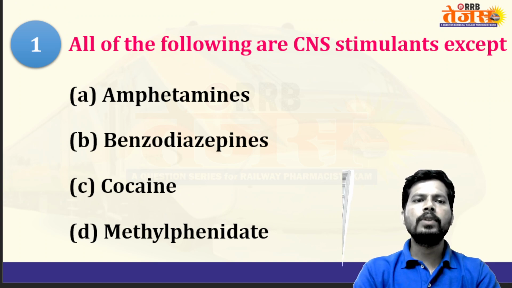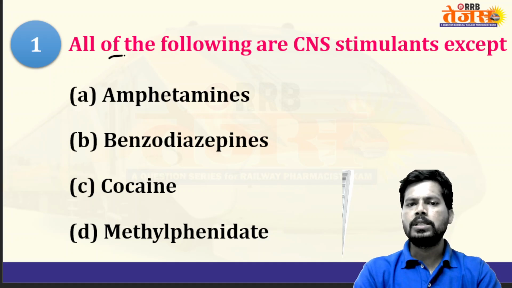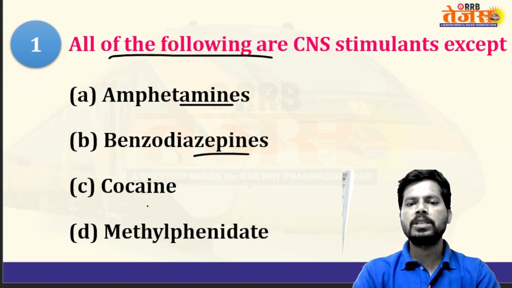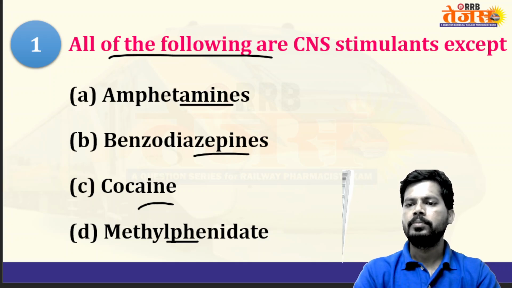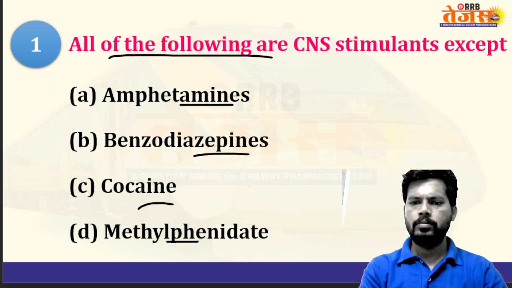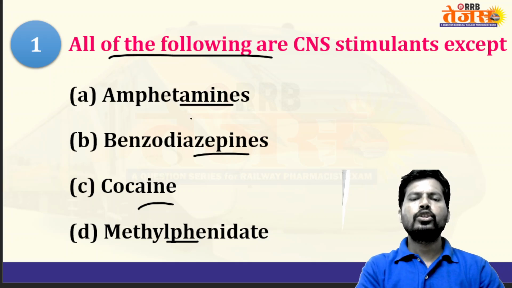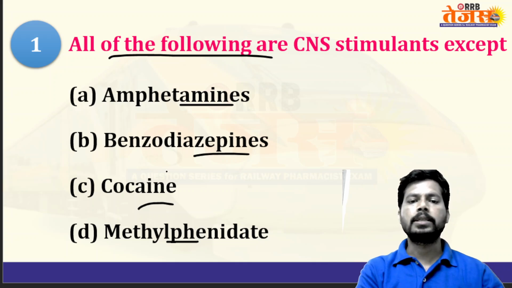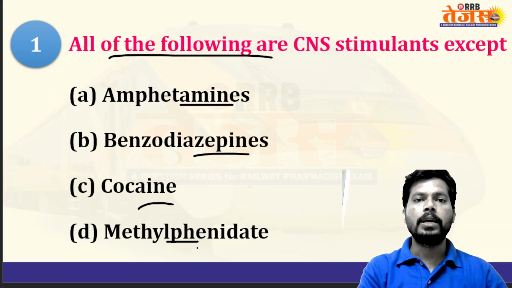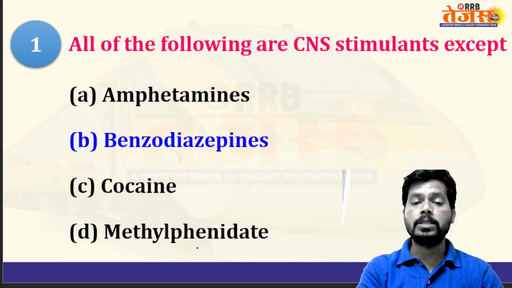The first question: all of the following are CNS stimulants except amphetamines, benzodiazepines, cocaine, or methylphenidate. As you know, amphetamines are a group of compounds that are CNS stimulants. Benzodiazepines are sedative hypnotics, CNS depressants. Cocaine is a CNS stimulant. Methylphenidate is also a synthetic CNS stimulant. So the answer is benzodiazepines, which do not come under CNS stimulants.